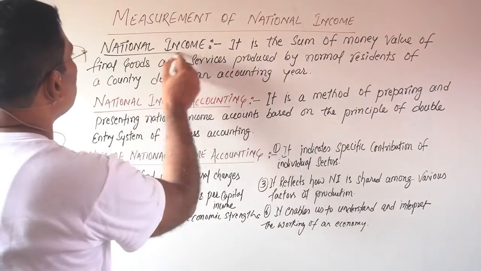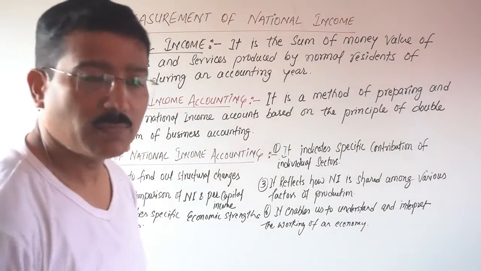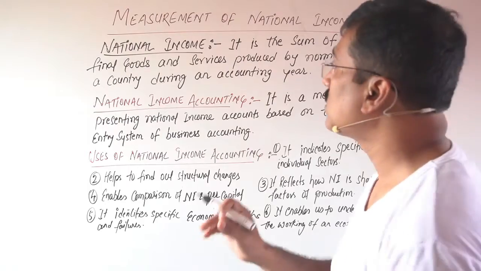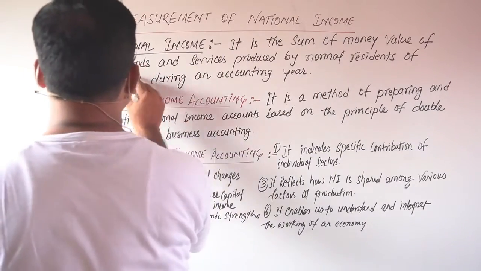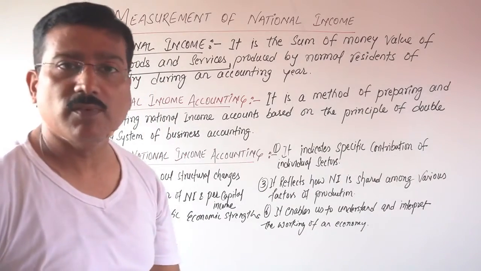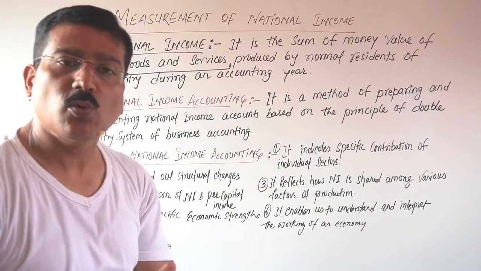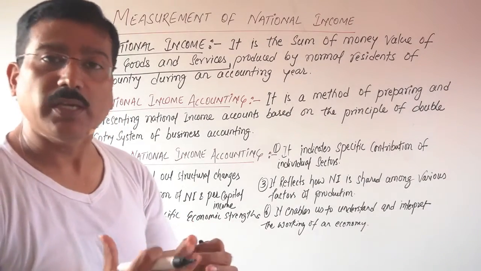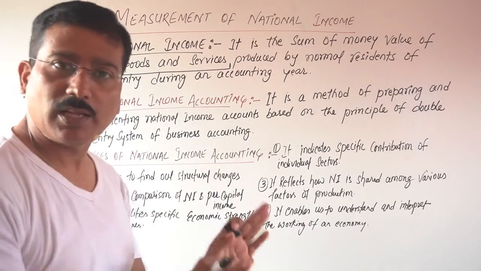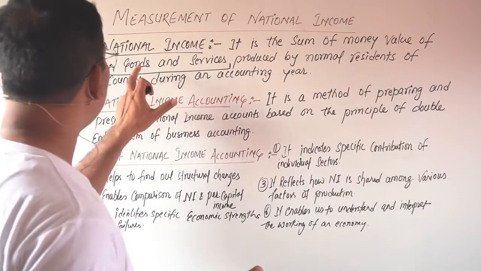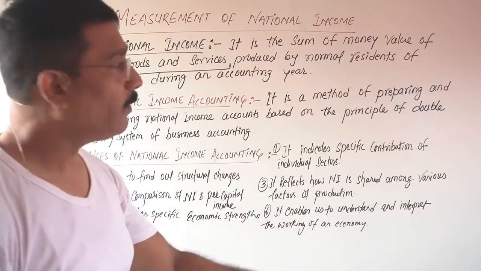The first was the national income. What is the national income? It is the sum of money value of final goods. The important thing is what? Final goods and services. It means it includes only the final value of goods and services, not the intermediate goods. Very clear? So the keyword is final goods and services. Clear?